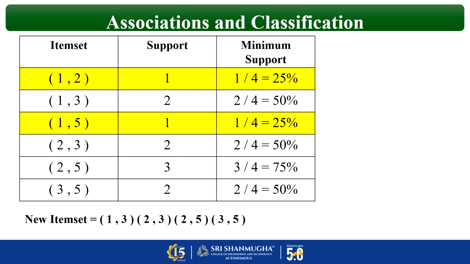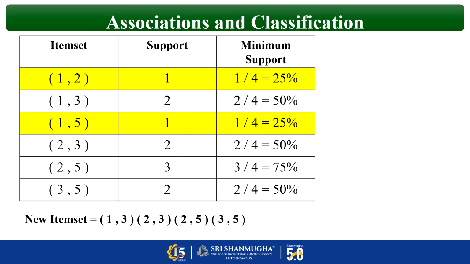After calculating the minimum support value, what is our next step? We have to rule out the items which are not bought together. That means if it is not satisfied by the support percentage, then we have to remove that. So according to our question, what is the support percentage? 50%. So when you see this tabular column, 2 rows are below 50%. That is nothing but 1, 2 and 1, 5. So after removing that, what is the newly derived item set? 1, 3, 2, 3, 2, 5 and 3, 5.